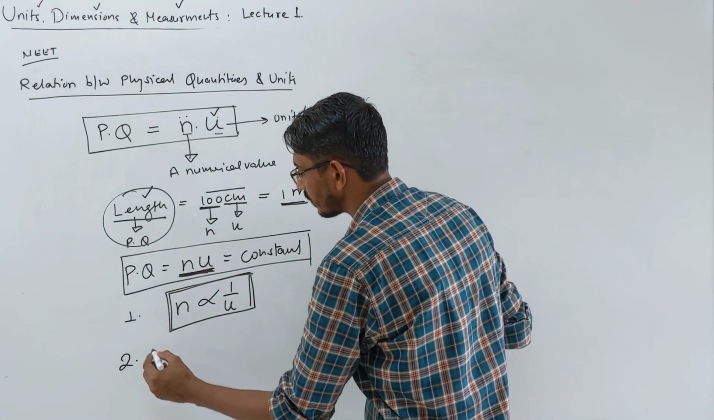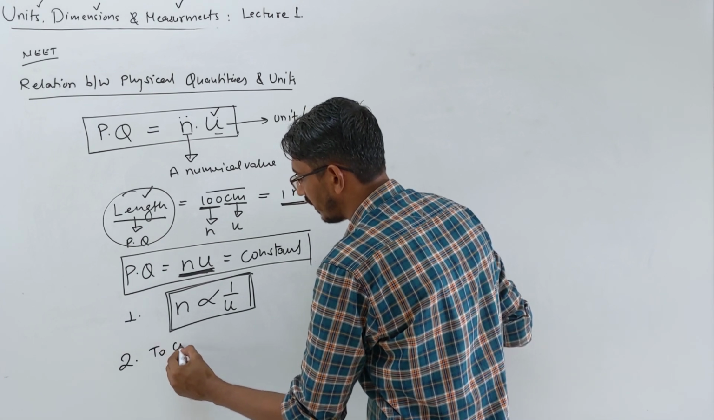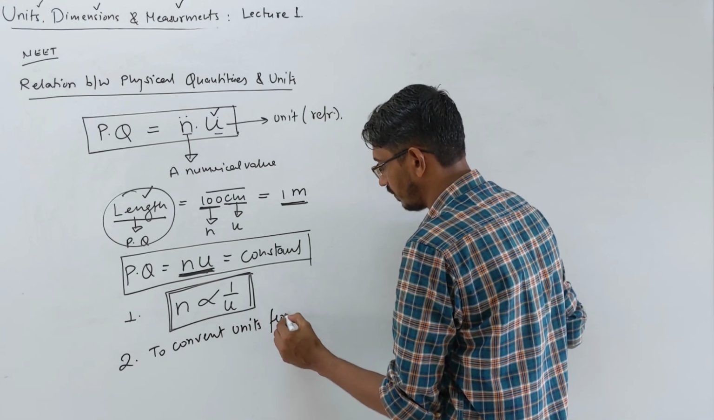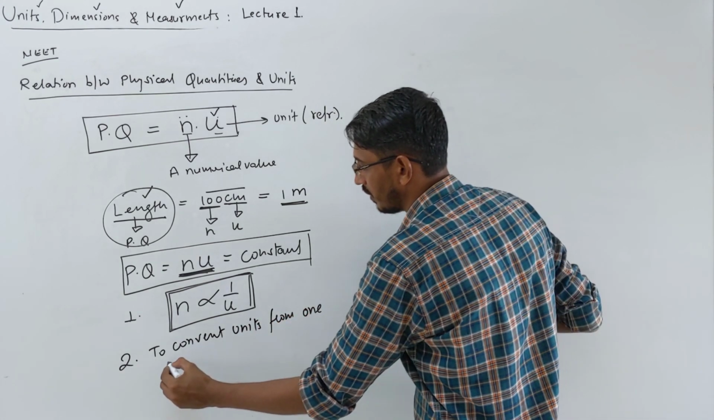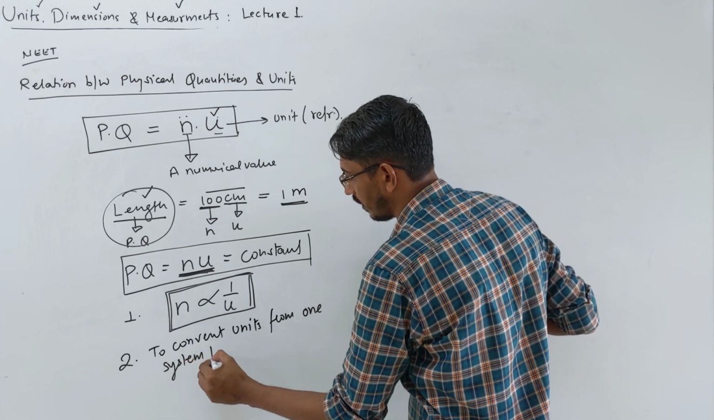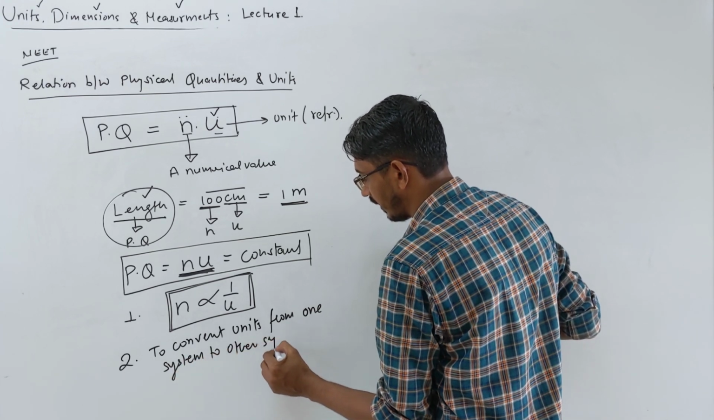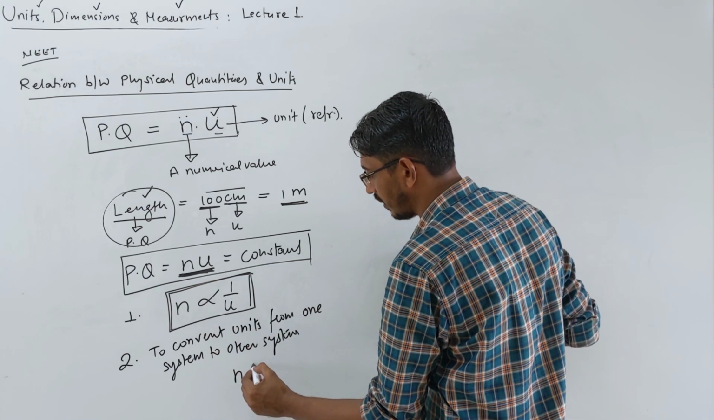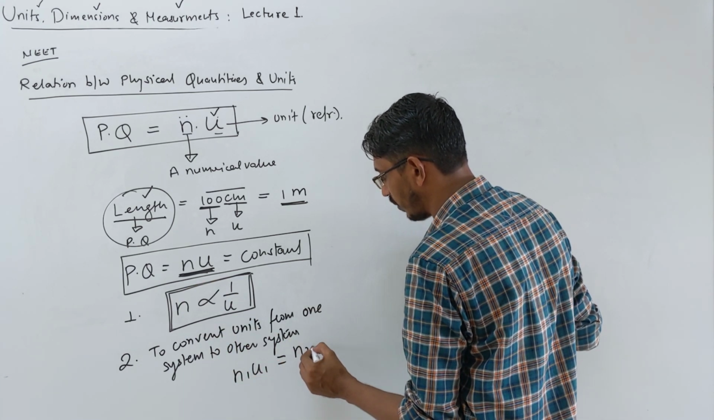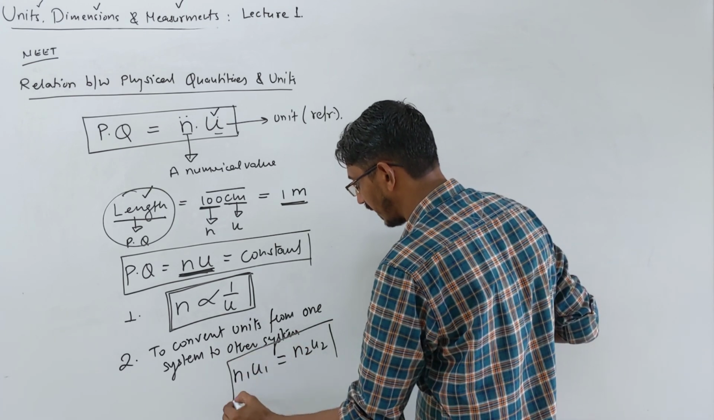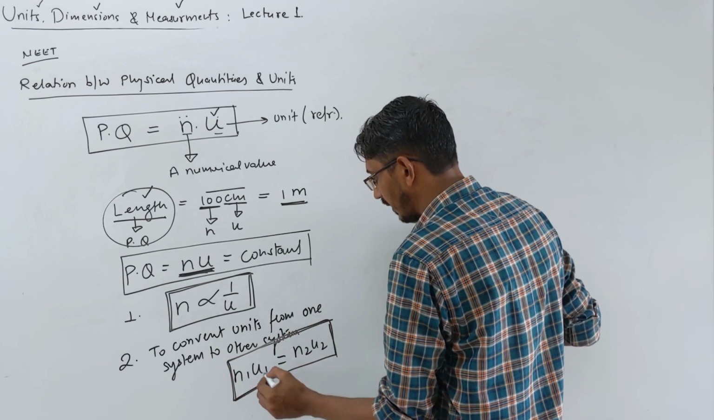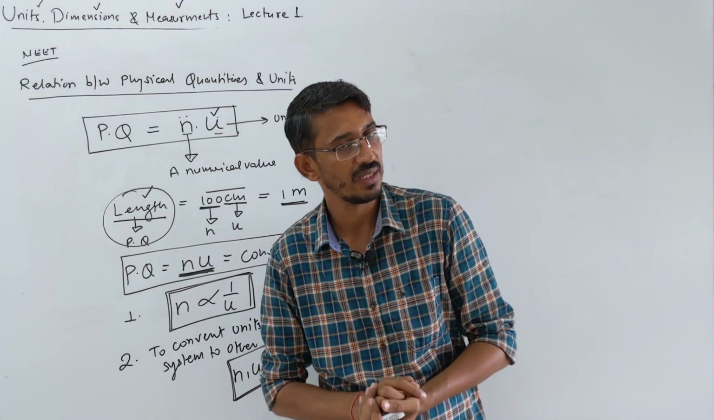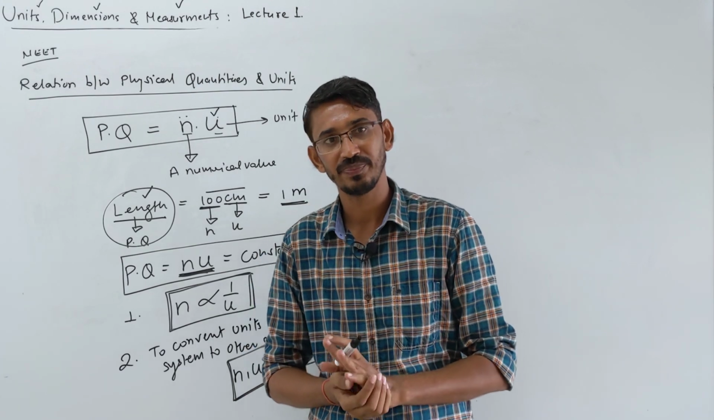What we can write? To convert units from one system to another system, then what we can do, we can simply write that nu is a constant, so we can write initial n1 u1 is equal to final n2 u2. Now this is the main thing we have to talk about. Three questions have been asked about this, three patterns or three types of questions. I will talk about all these three patterns, okay?